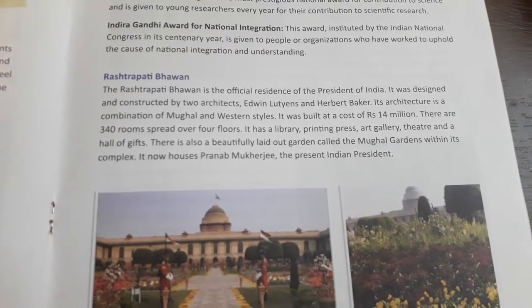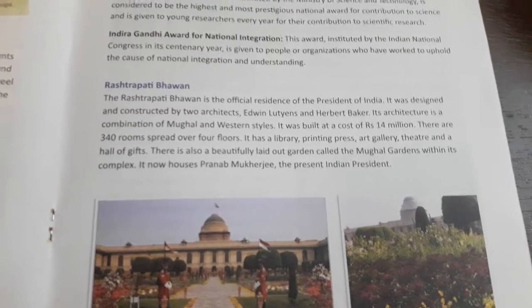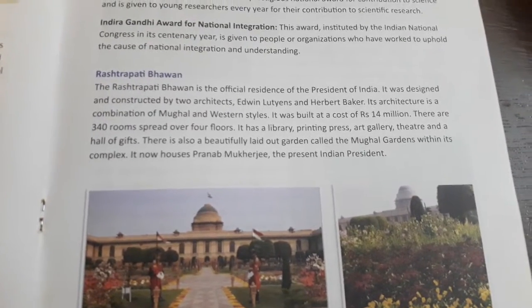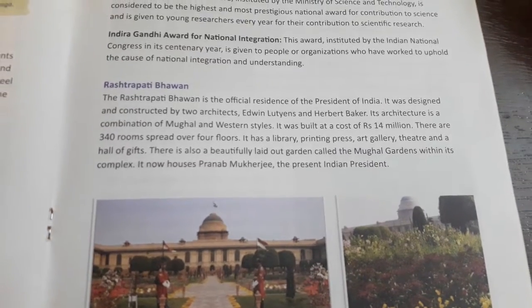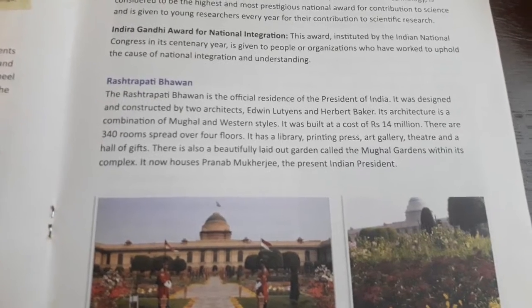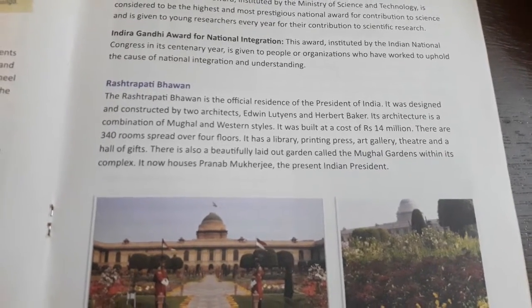It was built at a cost of rupees 14 million. There were 340 rooms spread over 4 floors. It has a library, printing press, art gallery, theater, and hall of gifts. It also has a beautifully laid out garden called the Mughal Gardens within its complex.